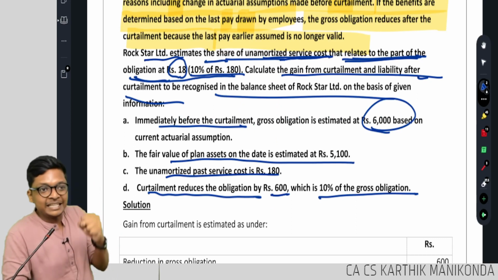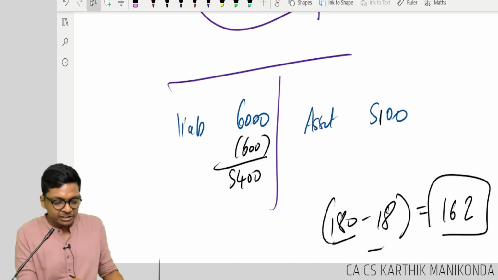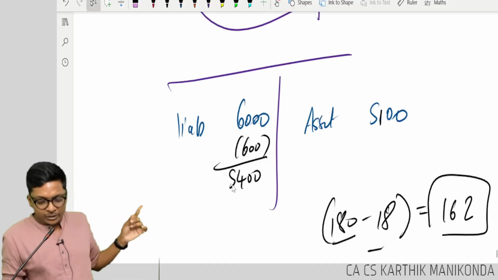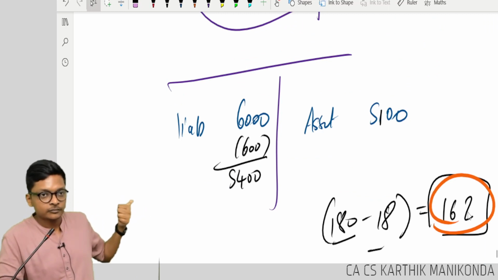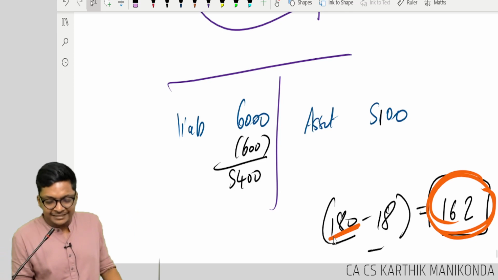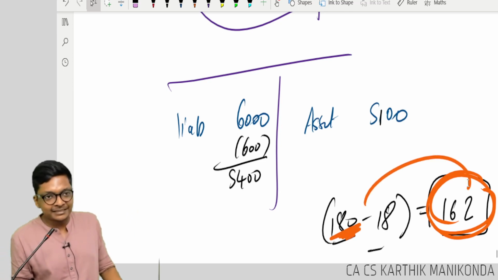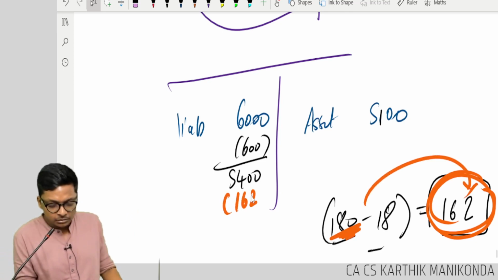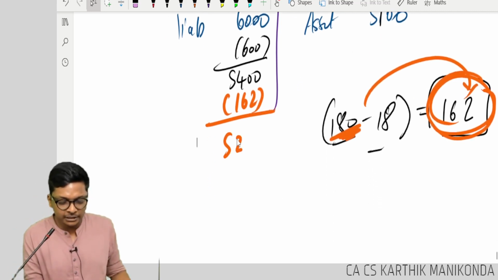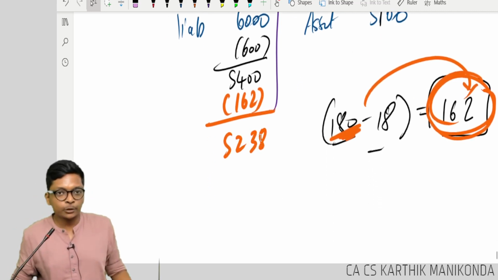I want to know the net impact. How will I present this in the balance sheet? First, from this 5,400, should I amortize the balance? 162 should be amortized. Now I should amortize. So minus, how much is left? 5,238. Are you following, guys?